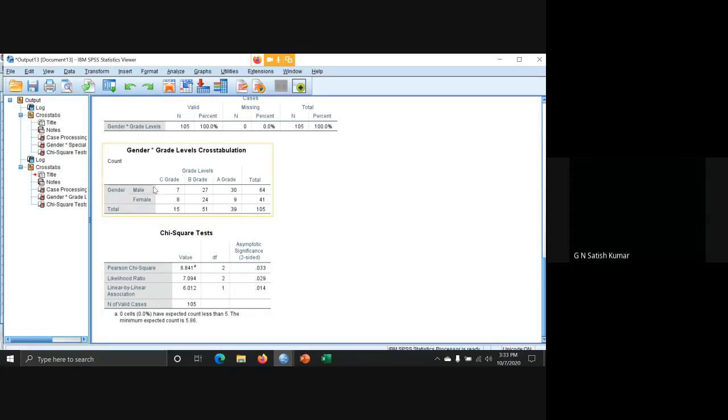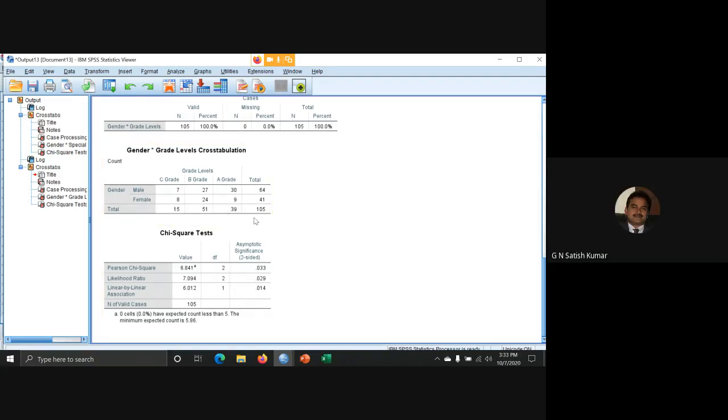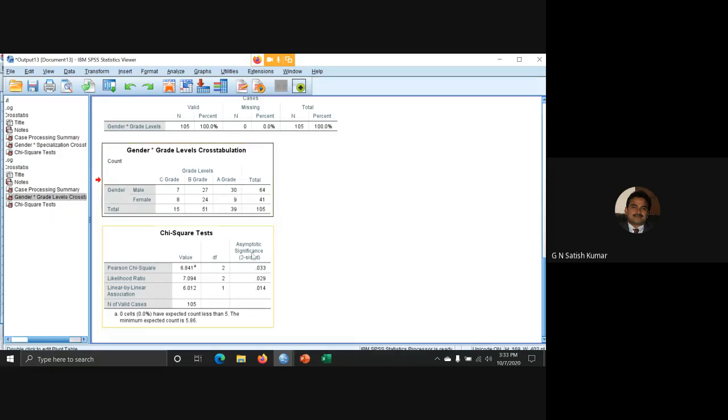Yeah, there is a difference in scorings. You can see in males, more people got A grade, and in females, mostly people got B grade here. And you can see this asymptotic significance is less than 0.05, so we are rejecting the null hypothesis. Why are we rejecting the null hypothesis? The null hypothesis states that there is no significant difference between male and female towards GPA score. That is rejected, meaning there is a difference between male and female.